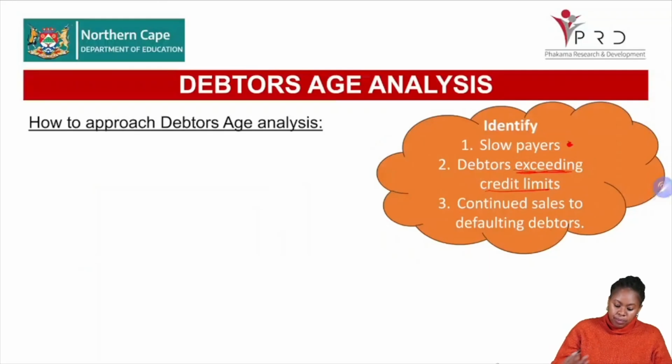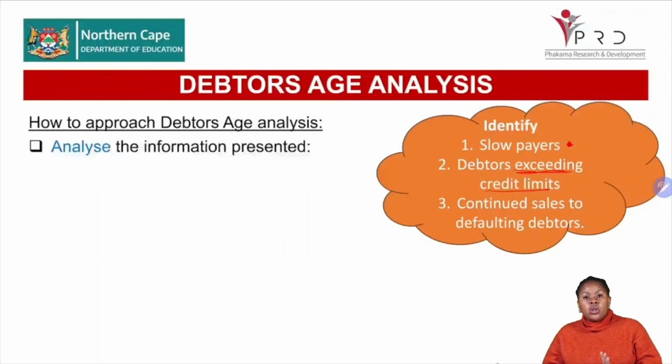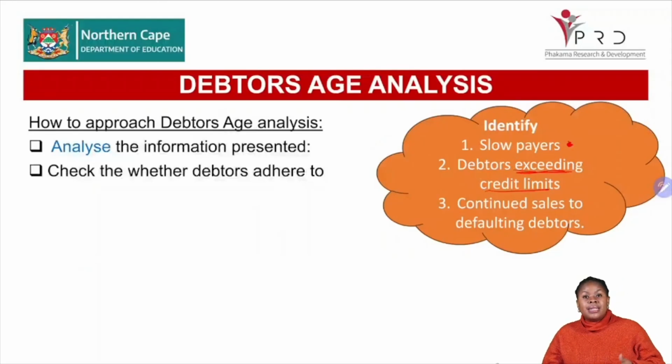Right. So how do you approach this debtors age analysis question? What do you do as soon as you find it in your exam paper? The first thing you are going to do is analyze the information that is provided. You will be given a table that says age analysis, with the total and the different time frames or periods, and how much money is expected or has been paid. They will also provide information on the credit limits, how much each debtor's credit limit is, and whether they have exceeded the credit limit or not.